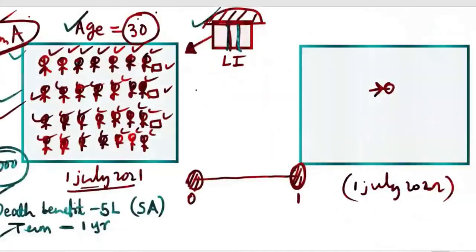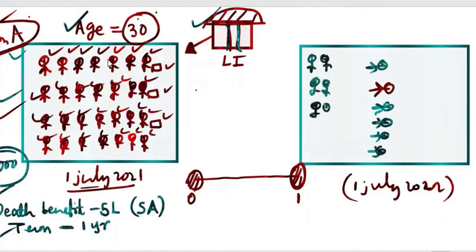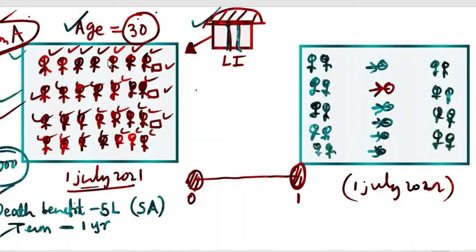6 people will die: 1, 2, 3, 4, 5, 6. All the other people will survive. Because this is a term insurance policy, there is no endowment benefit, only term benefit. When I say term benefit, that means only when the person dies will the company pay. Even if this guy dies, 6 will die. The company knows this. How does the company know?